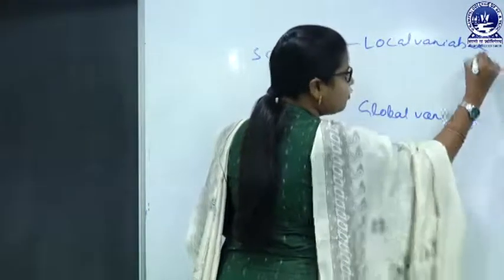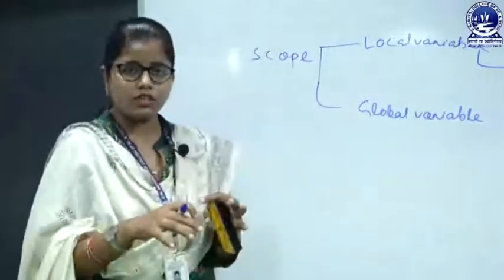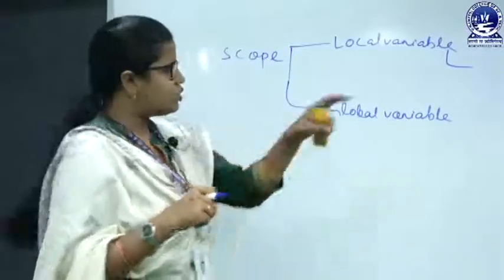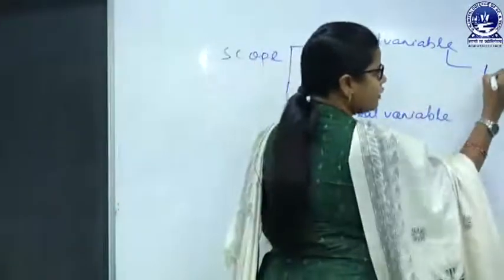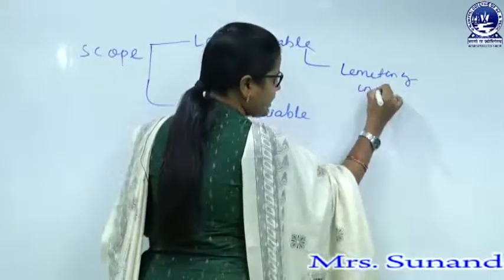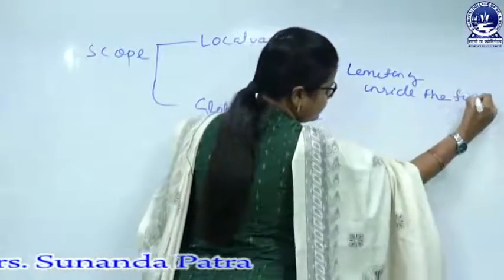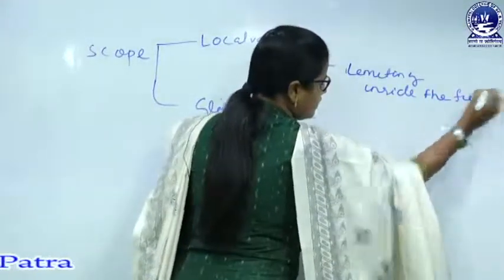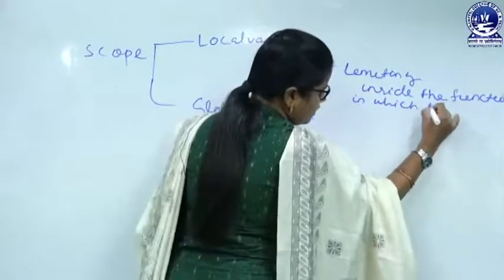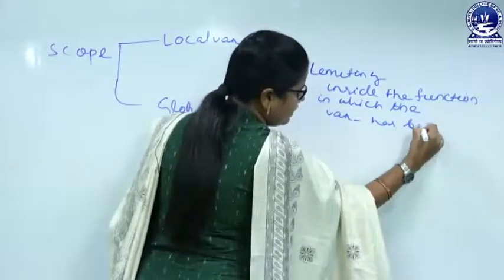In case of a local variable, the scope is limited to the function in which the variable has been declared.